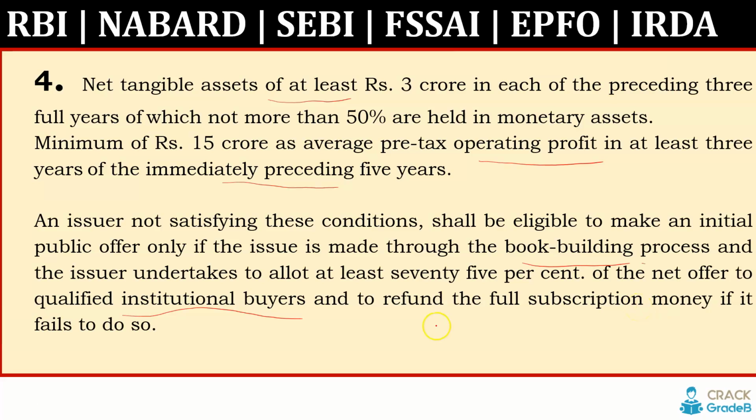In that case, 75% by QIB, qualified institutional buyers, only when these conditions are not satisfied, and 15% by non-institutional investors, and 10% to retail individual investors, when these all three conditions are not